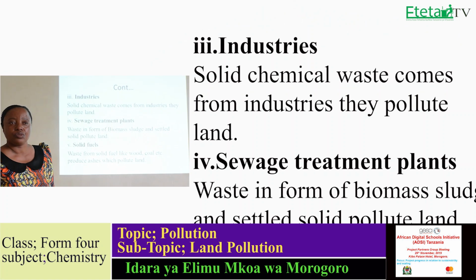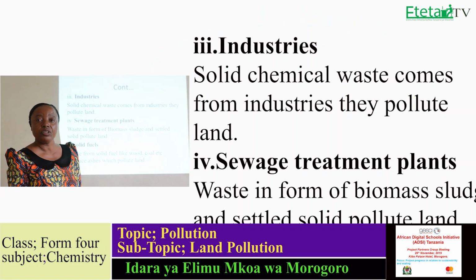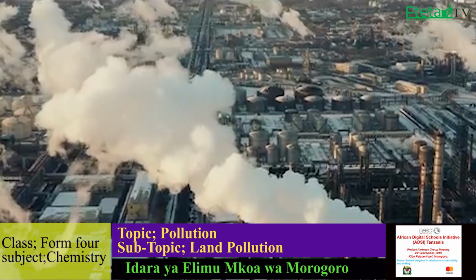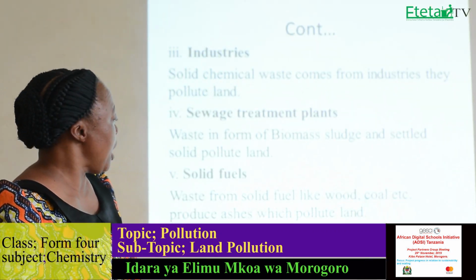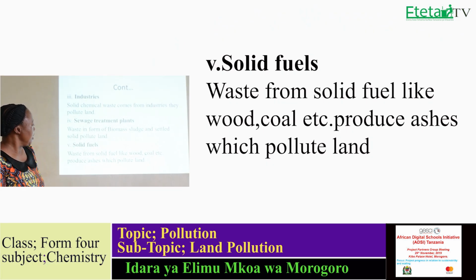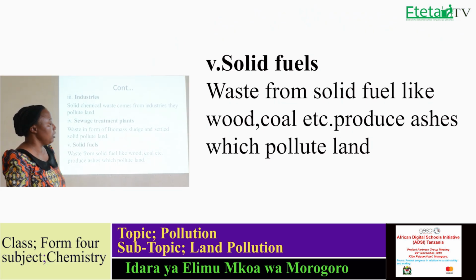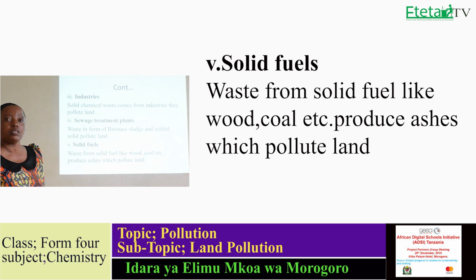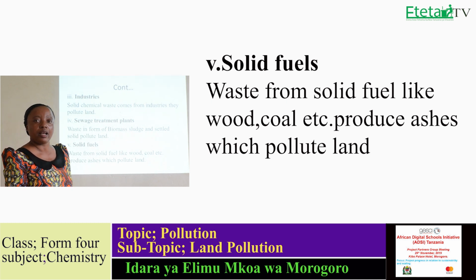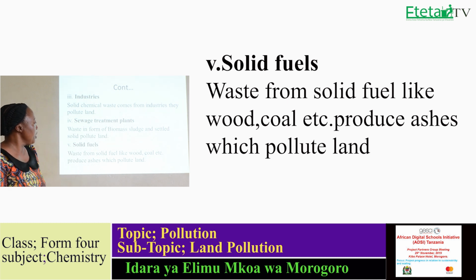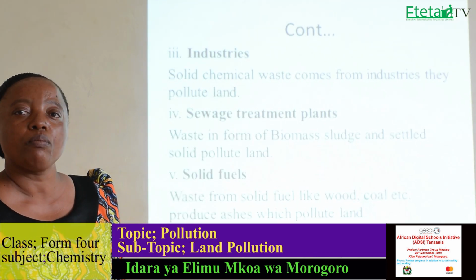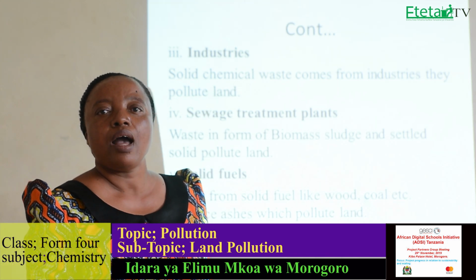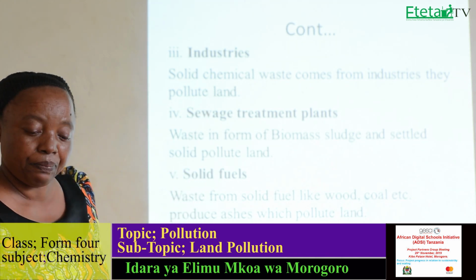Another one is industries. We also have some materials coming from the industries which can pollute land. So we have waste from industries which is in solid form, like solid fuel such as wood and coal. I think you know these fuels which are commonly used. They can be used in the industries. We have wood, coal, and others which can pollute land. So these also are waste coming from the industries in solid form and they can pollute land.